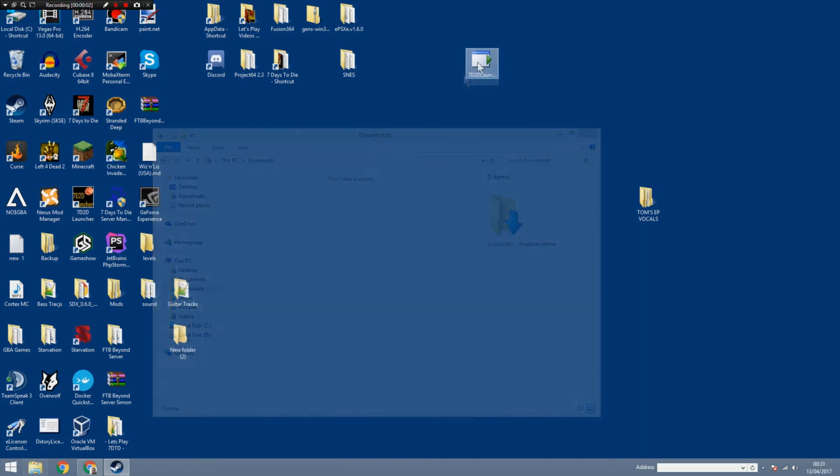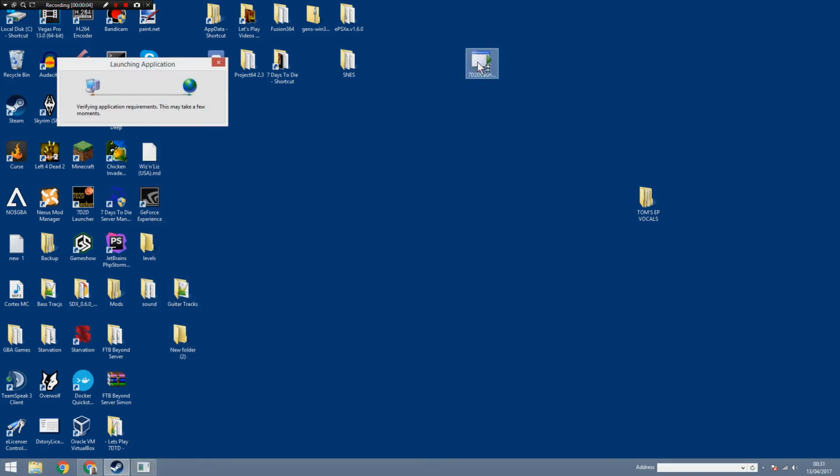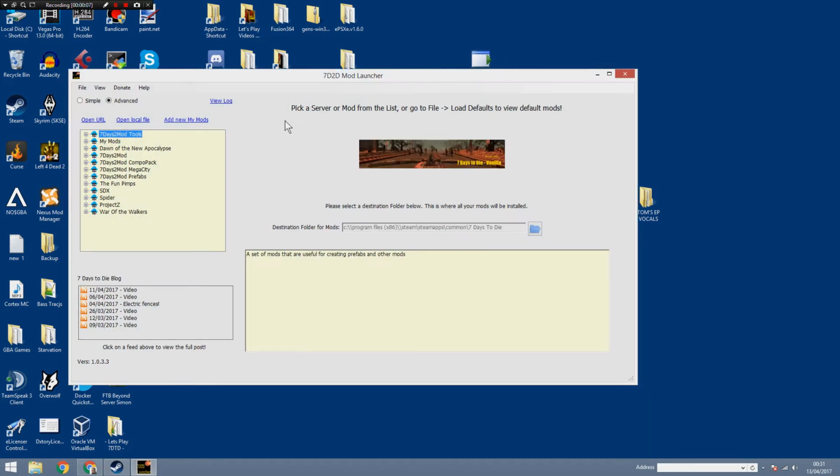Now it's time to open the mod launcher. This is nice and easy, just double click it and it will open after checking for a few updates, and you can see that now I've got the mod launcher open and ready to run.